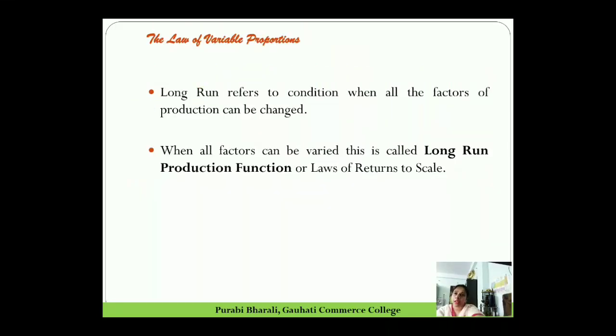Then long run is also nothing but the condition when all the factors of production can be changed. So everything is variable in the long run, and long run production function is also explained by a theory or a law that is called law of returns to scale, where all factors are variable. So in the long run, all factors of production are variable, we can change everything. So when we change everything, how the total product behaves is the long run law of production function or law of returns to scale.